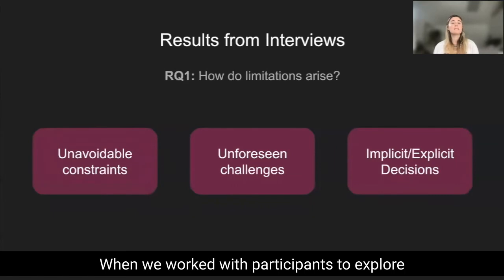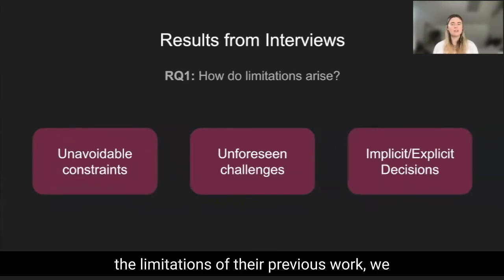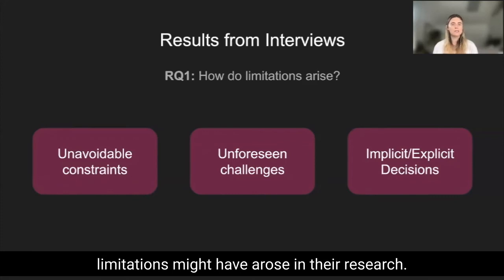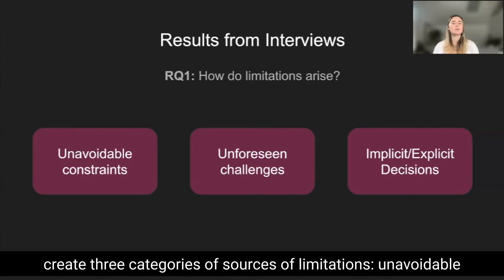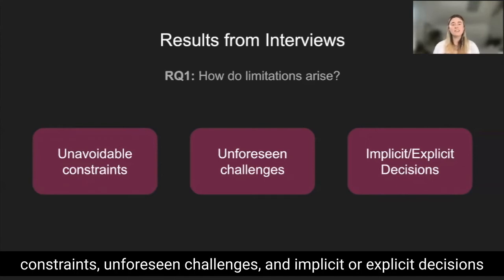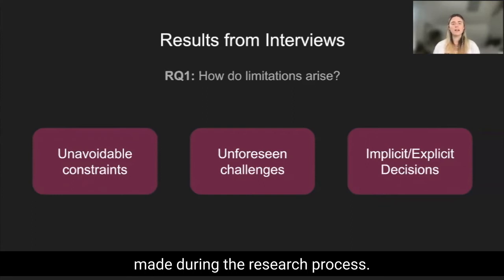When we worked with participants to explore the limitations of their previous work, we asked them to reflect on how their limitations might have arisen in their research. The responses from this question led us to create 3 categories of sources of limitations: unavoidable constraints, unforeseen challenges, and implicit or explicit decisions made during the research process.